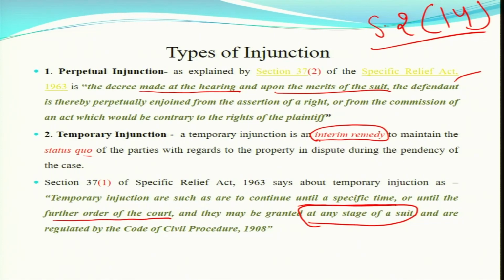It does not mean that on the first date of hearing itself, when you are filing your original suit, you should file an application under Order 39 immediately. No, even after 6 months or after 1 year, during the trial, if you feel you are the aggrieved party and the opposite party can do this kind of thing, if you get this kind of apprehension as a plaintiff, then also you can file this application under Order 39 of CPC. This is a judicial process, and the court is bound also. If you prove prima facie case, irreparable loss, balance of convenience, and if your conduct is honest and fair, these 4 guiding principles are there in order to get this relief under Order 39 of CPC.